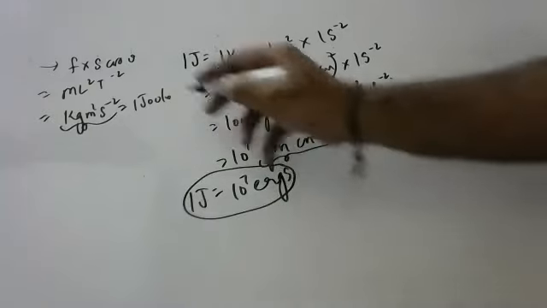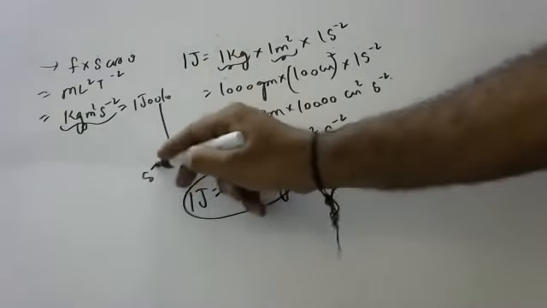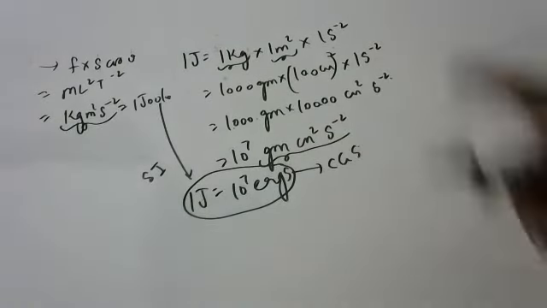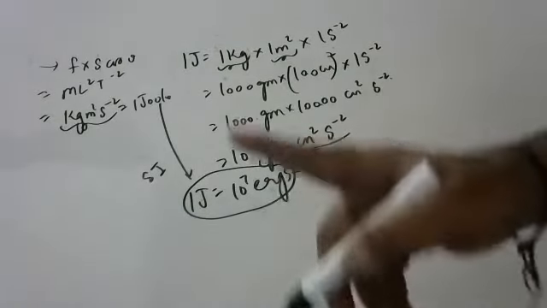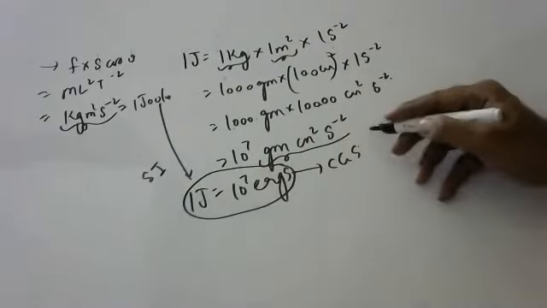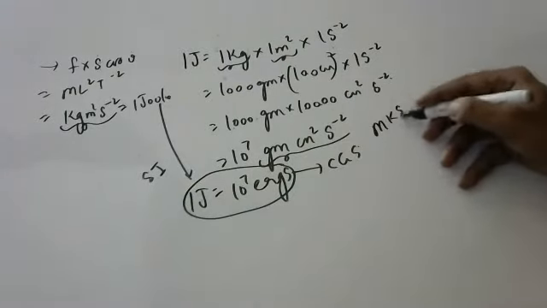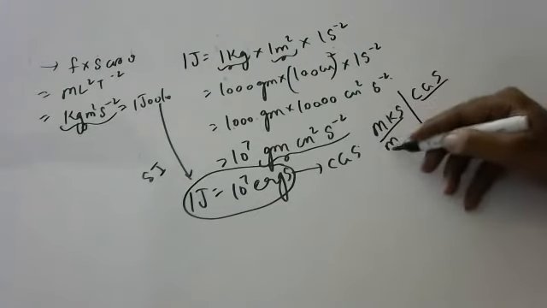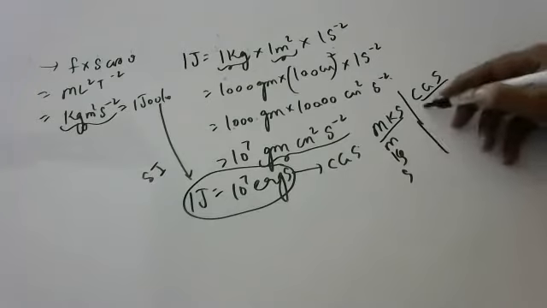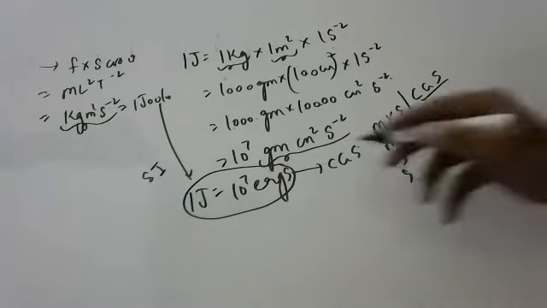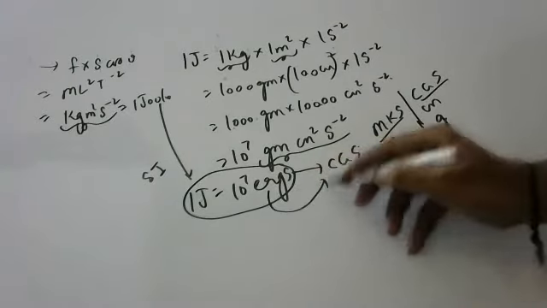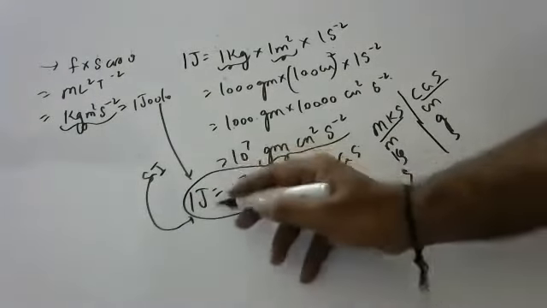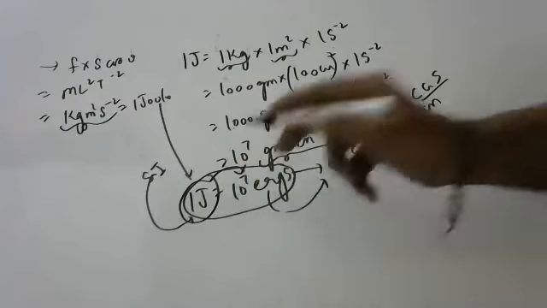Children, what is the joule in the SI system? It is the same as the erg in the CGS system. Our systems of units are divided into SI and CGS. SI means MKS, that is meter, kg, second. CGS means centimeter, gram, second. So in the CGS system the unit of work is called the erg, and in the SI system it is the joule. 1 joule is equal to 10 to the power of 7 ergs.